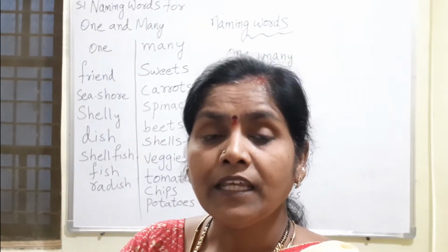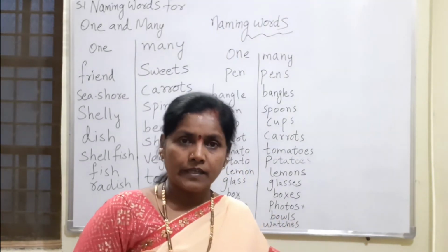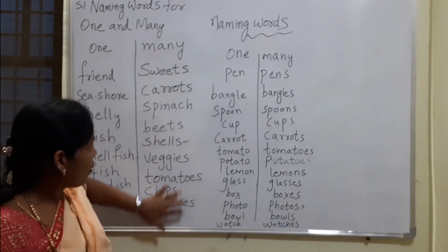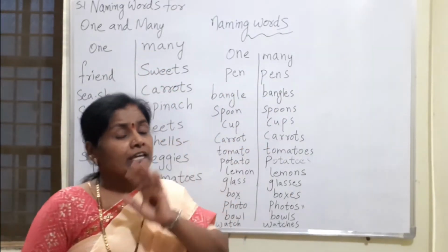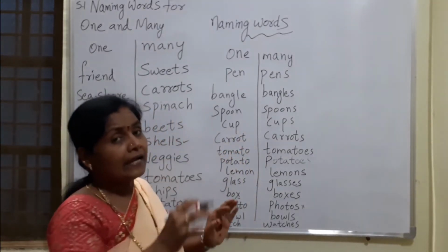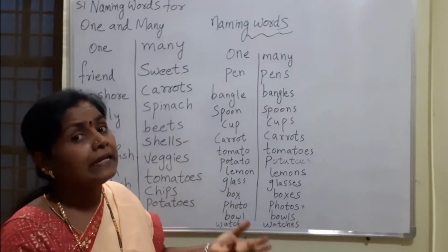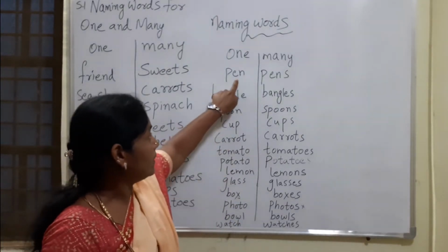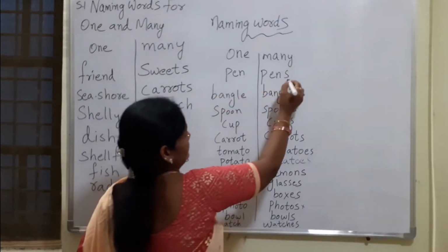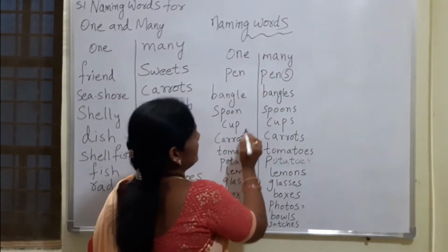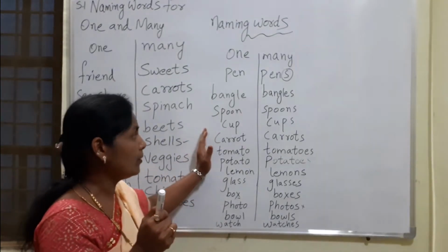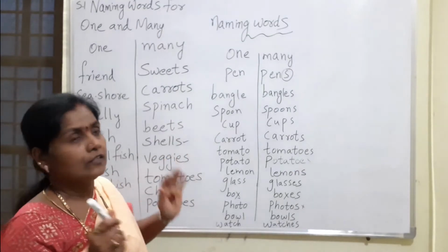Now here is one thing you should remember. These are all ones, and these are all manys. So here you have to observe one thing. What am I adding to the word to make it many? Here, pen, pens. I am adding S. Bangle, you observe carefully. While you are watching the video, take a pause here and observe carefully.